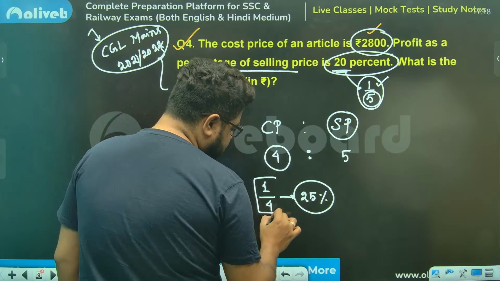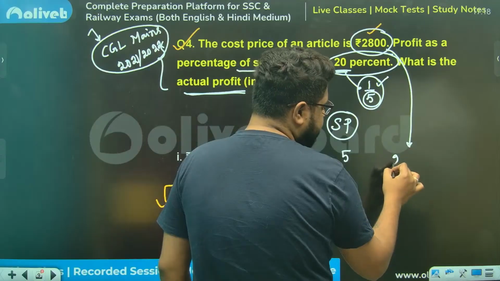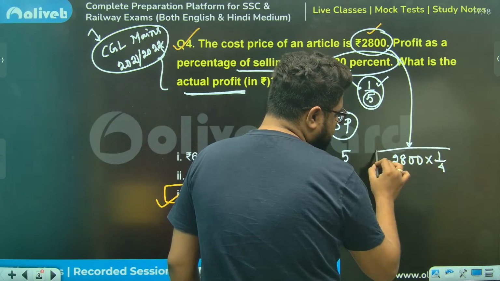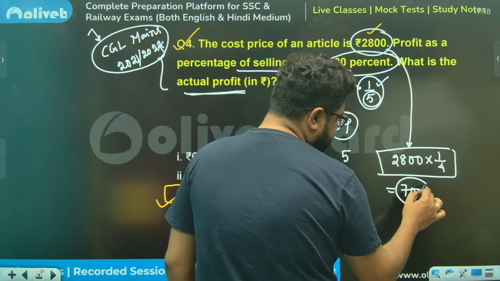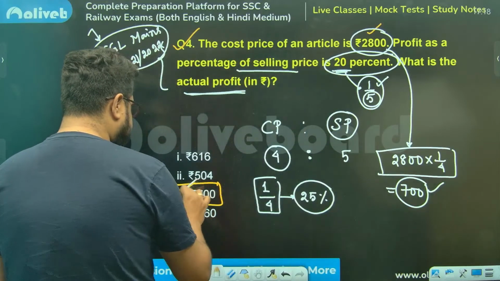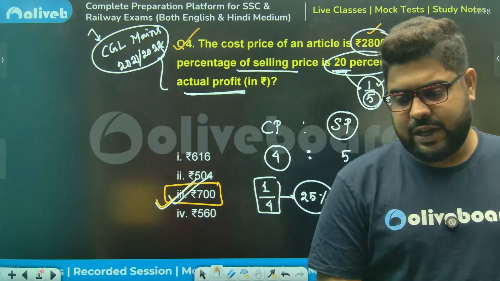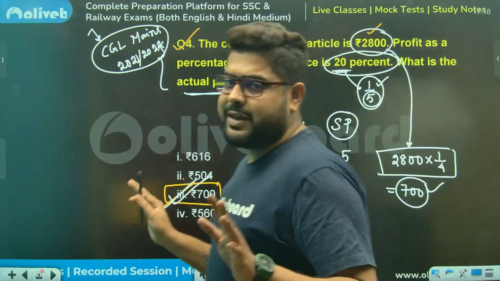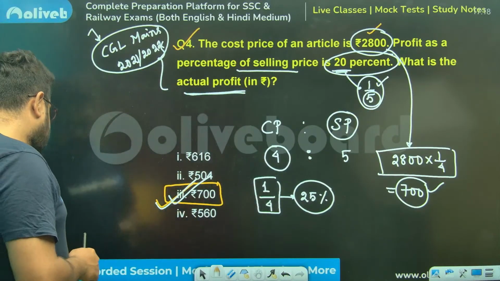You can simply say 1/4 is the profit. Now CP ka 1/4: CP is 2800 and 1/4 of that is the profit. So it is nothing but 700 rupees, which is most definitely option number 3. Very simple question. Not difficult at all.